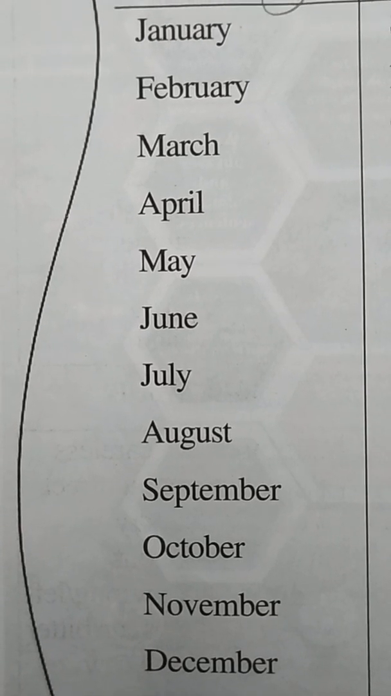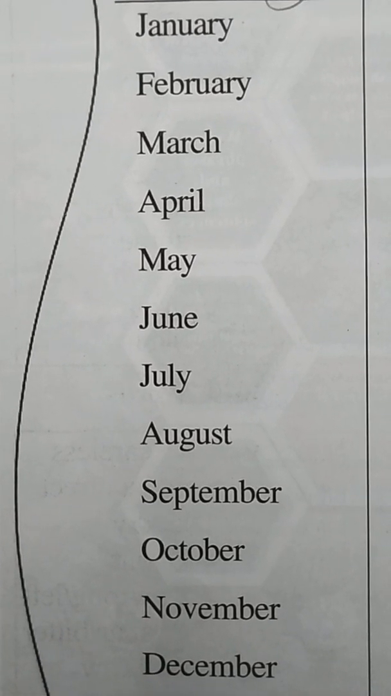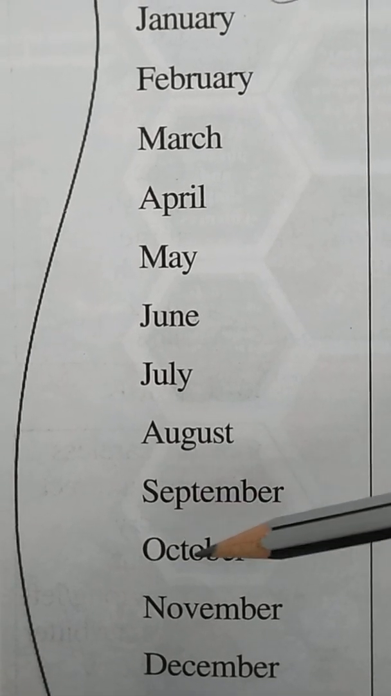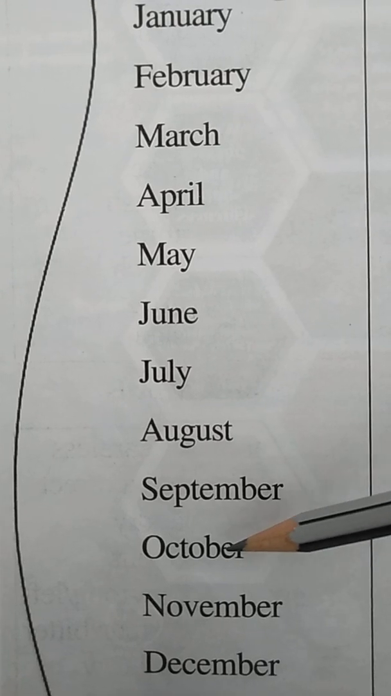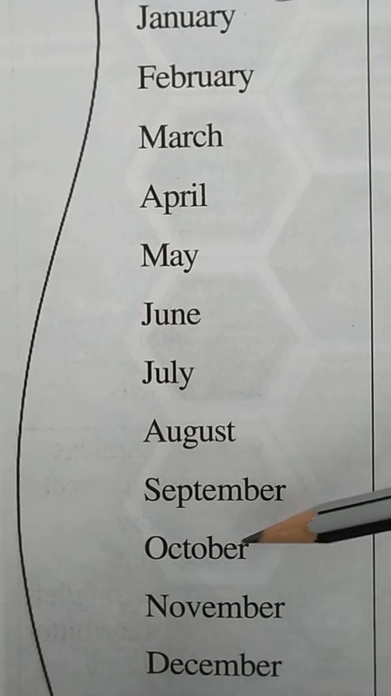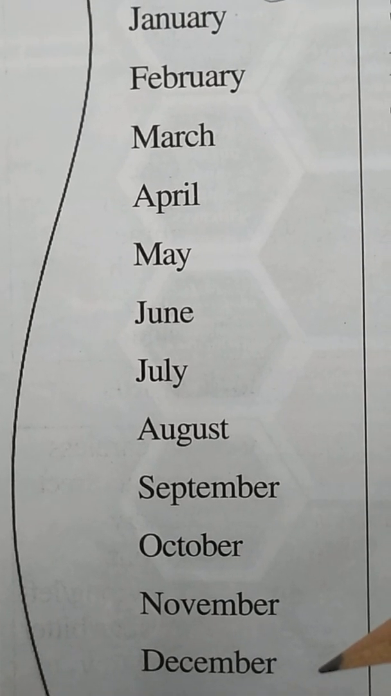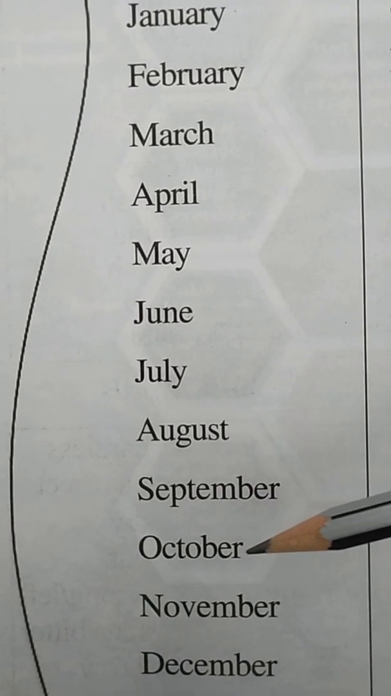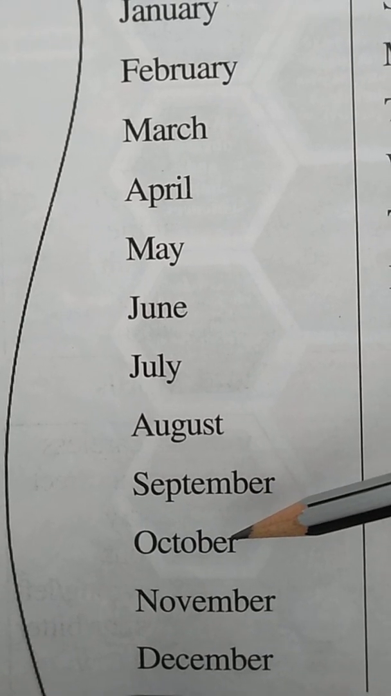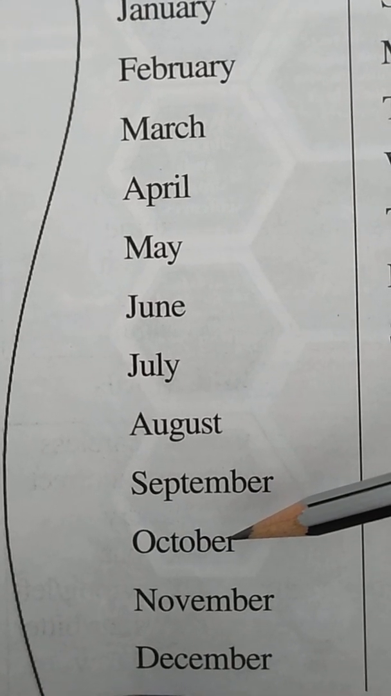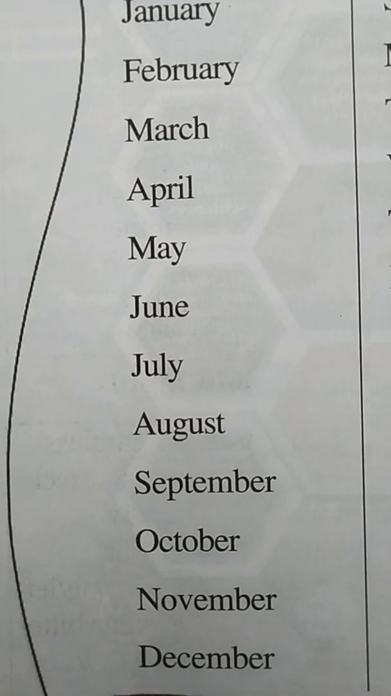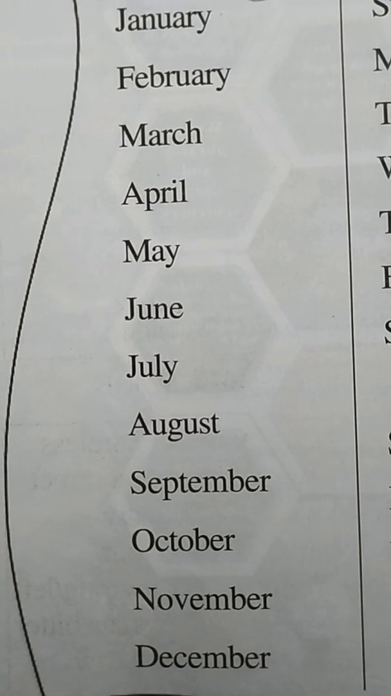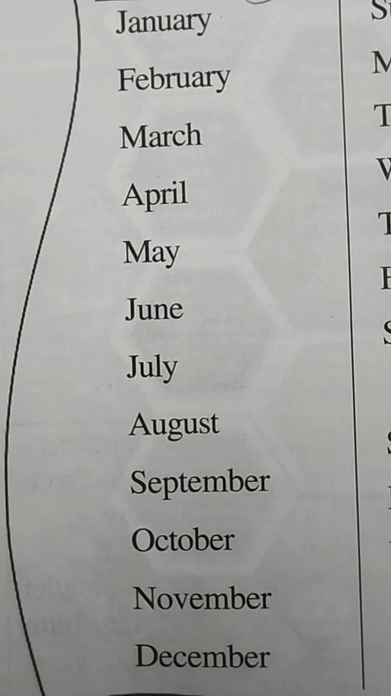Yes, October comes after September, and here is the spelling of October. October. What is the spelling of October, children? October. And it is called the 10th month of the year. And which festival do we celebrate in the month of October, children? Which festival falls in October?